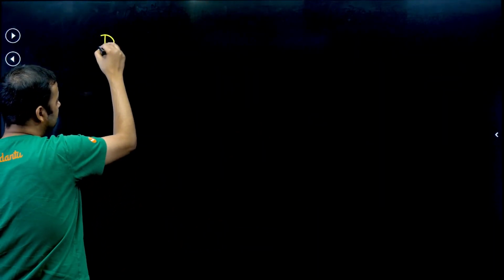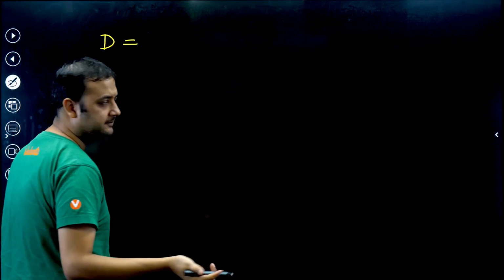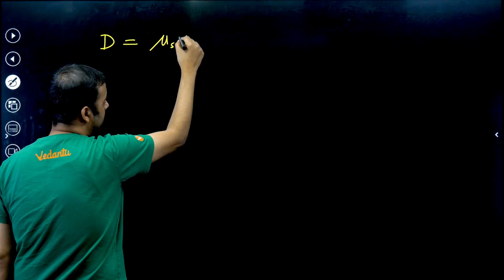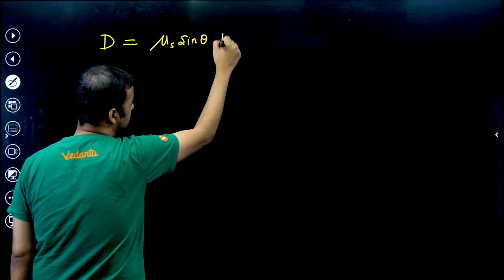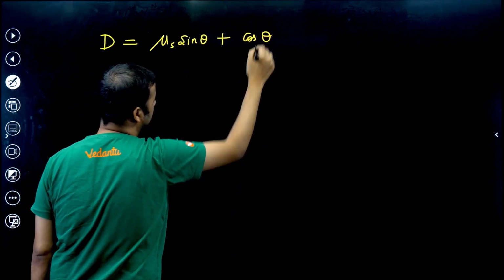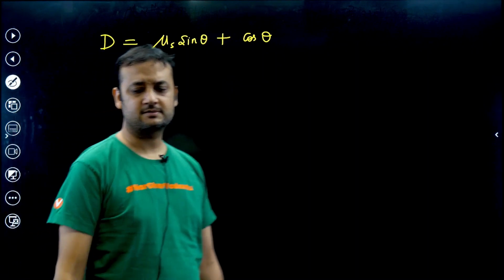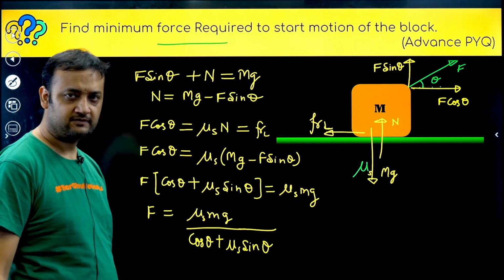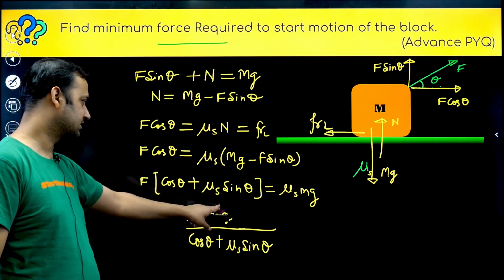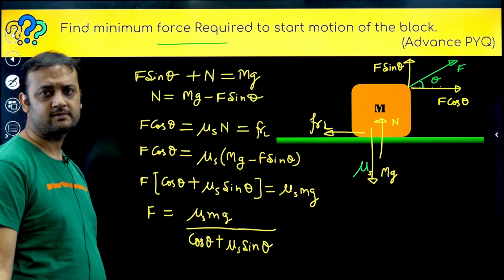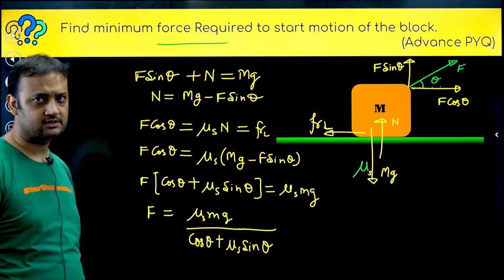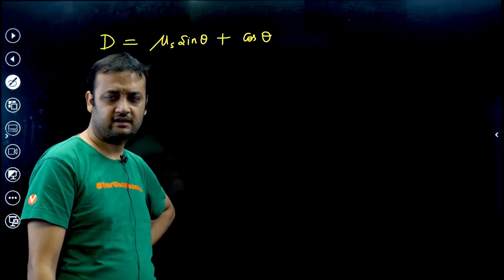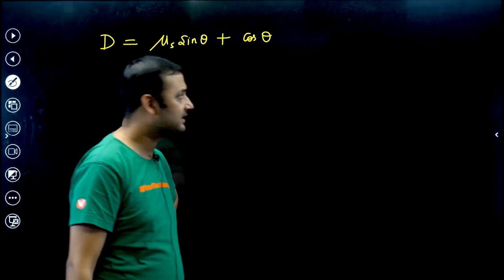Now look at the denominator. Let us see that denominator. I'm calling the denominator d. So what is the denominator? Mu s sine theta plus cos theta, this is the denominator. If the denominator becomes maximum, then f will become minimum. Very obvious. f is some value upon the denominator, and if the denominator becomes maximum, f will become minimum.